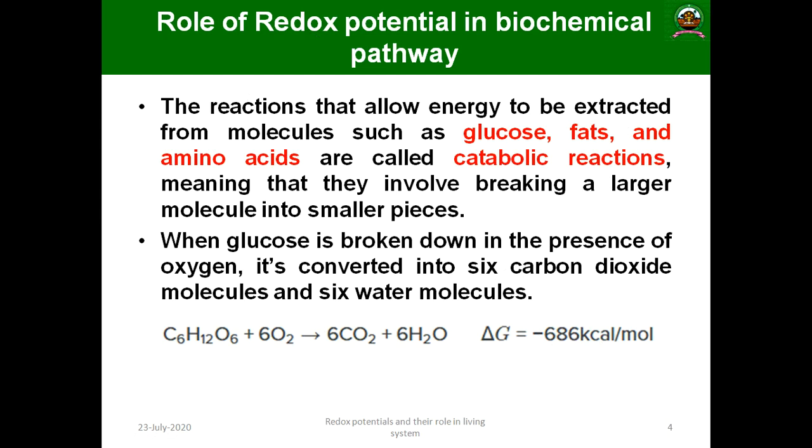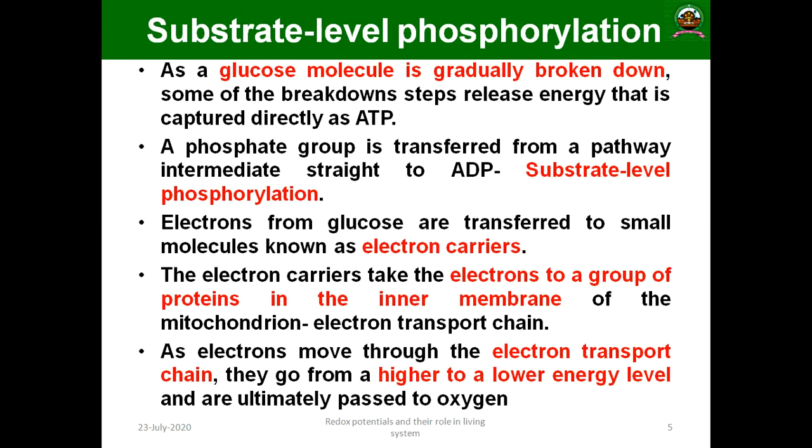In this transport process, the oxidation reduction potential is very important. We are going to discuss substrate level phosphorylation, oxidative phosphorylation, the electron transport system, and the role of redox potential.